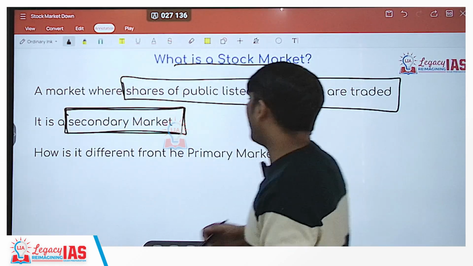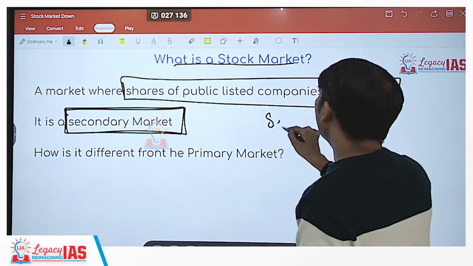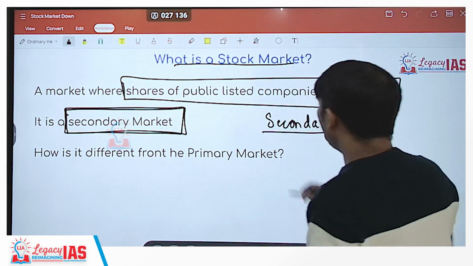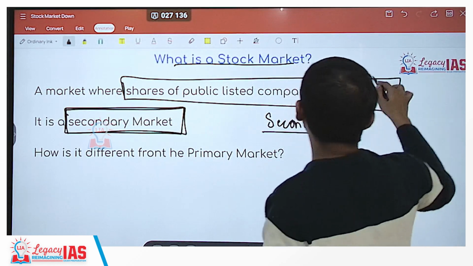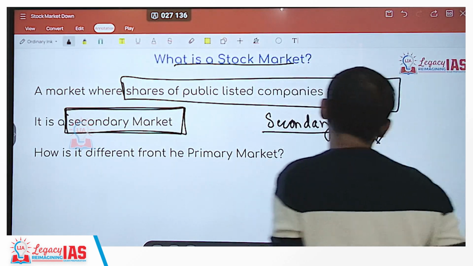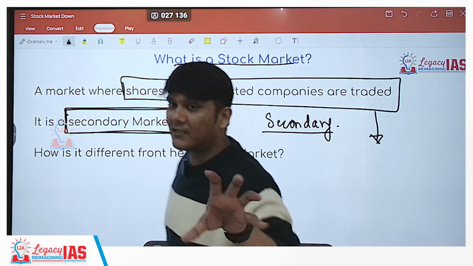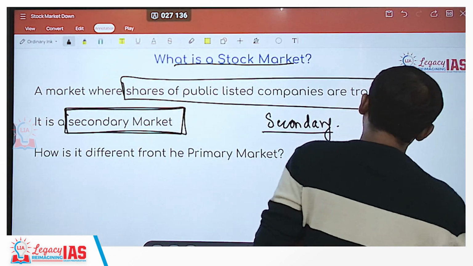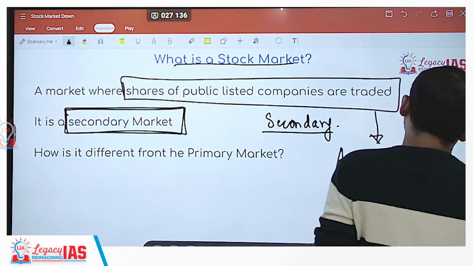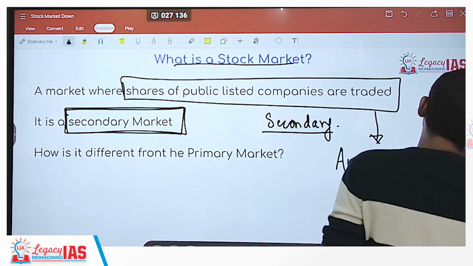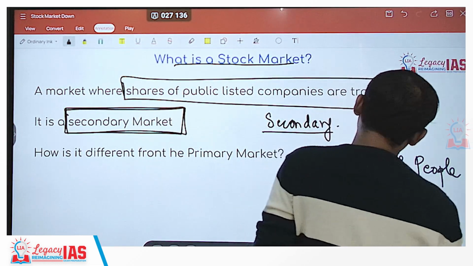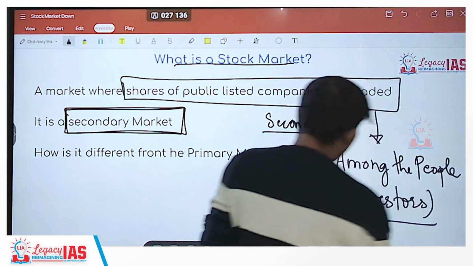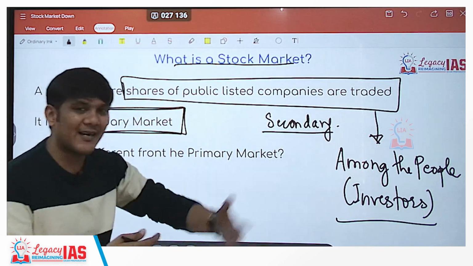What do we mean by shares and why is it secondary? It is secondary because here, when the shares are being traded, the trade is done not by the company and the people, but among the people. Or you should rather say among the investors. The investors buy and sell the shares among themselves.